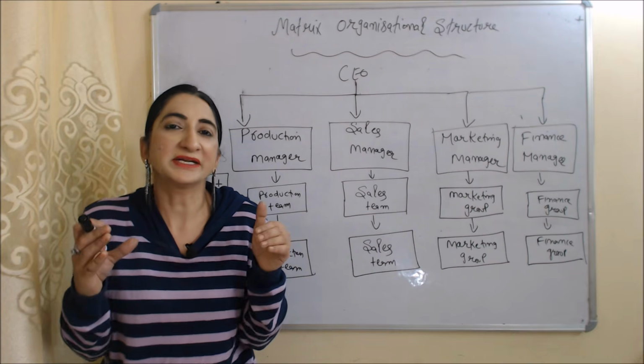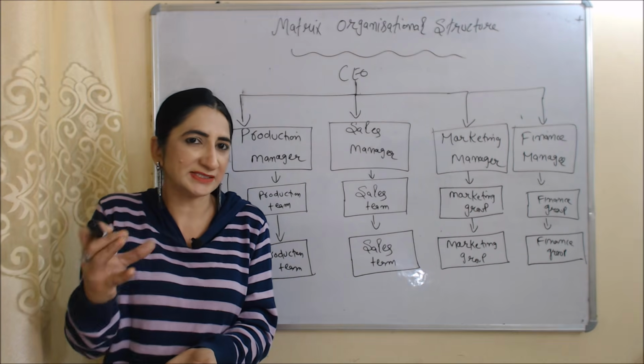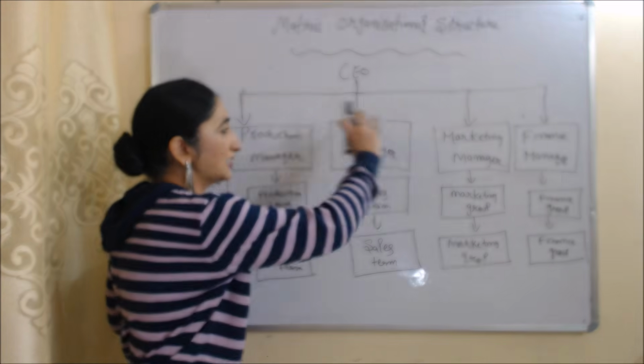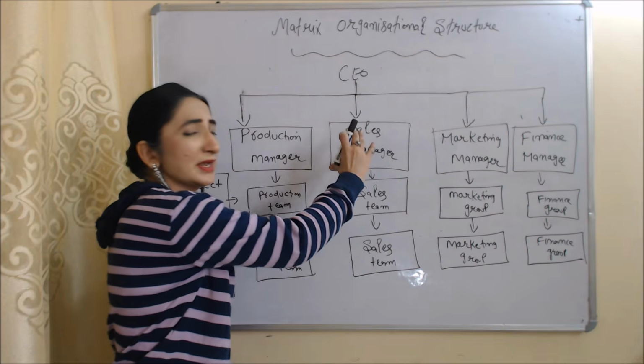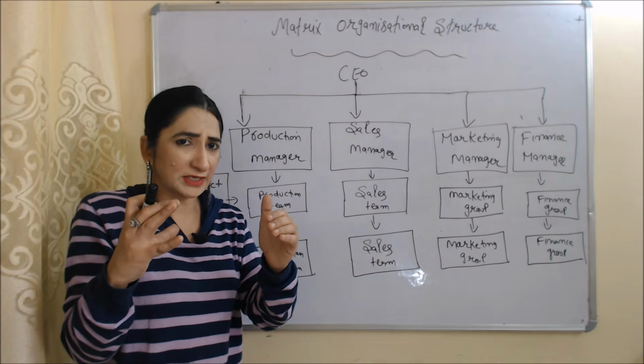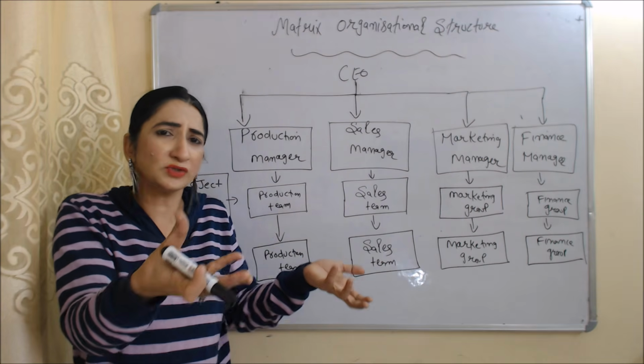As we know, matrix organization structure is a combination of functional organization structure and project organization structure. Horizontal side of this diagram represents functional organization structure. As we know, in functional organization structure, we divide organization into different departments based on their function.